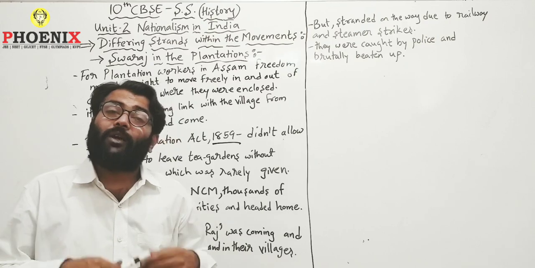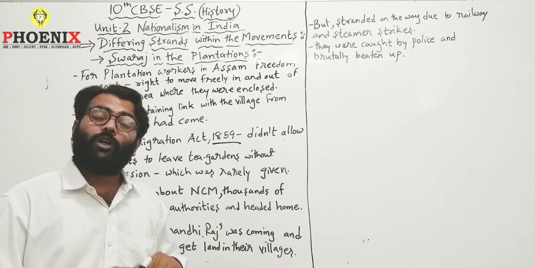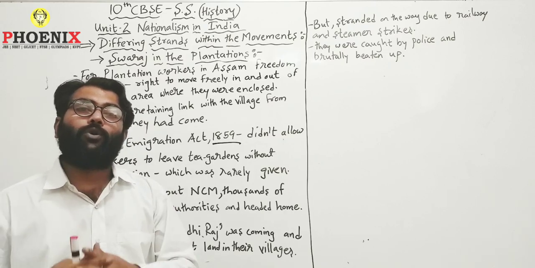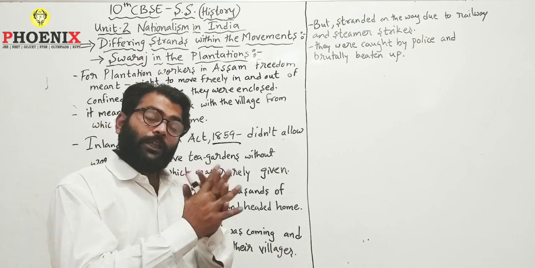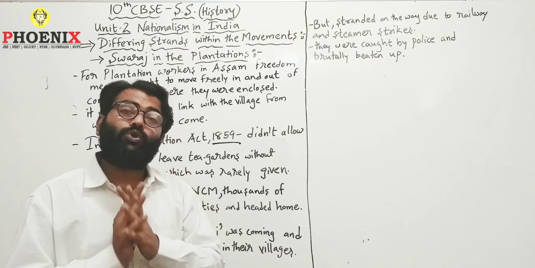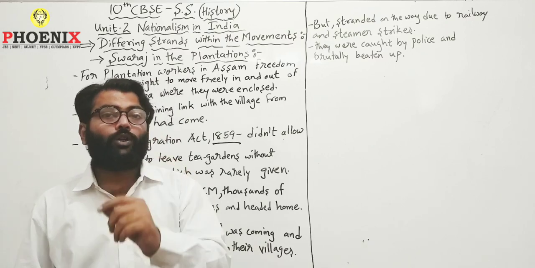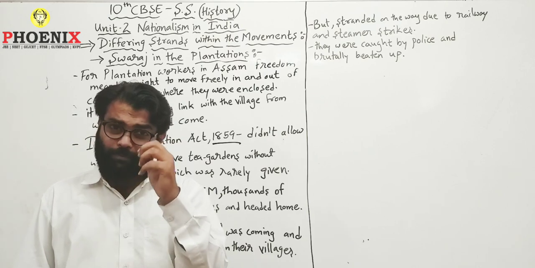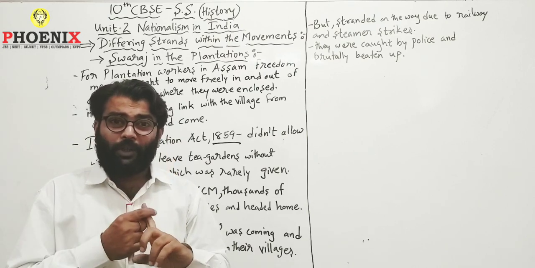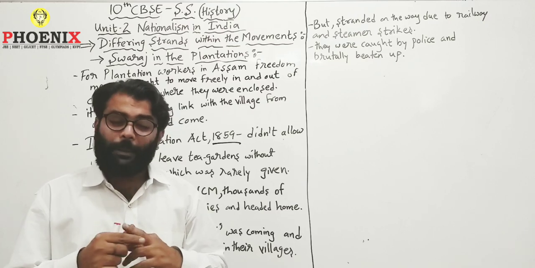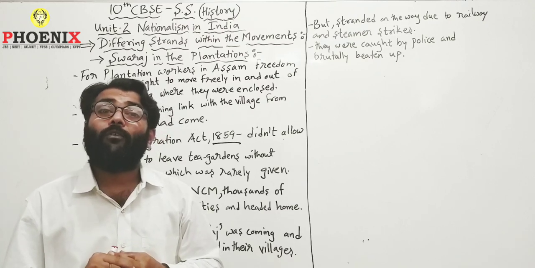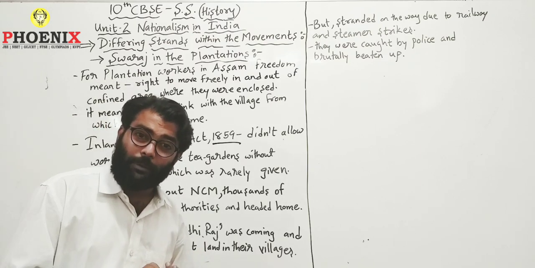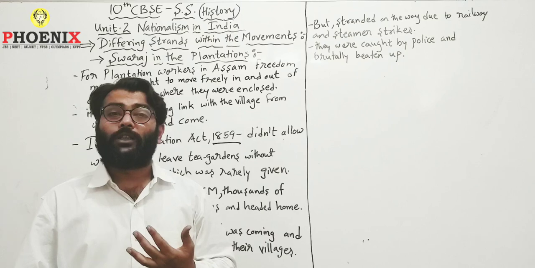So the Swaraj that they wanted to achieve, though they wanted to support the non-cooperation movement, the conditions didn't allow them to do so. That's why the people who used to work in the plantation area also had to face a huge amount of problems. So here we have understood four groups: the people who lived in towns, the people who lived in rural areas of Awadh, the tribal peasants in Gudem hills of Andhra Pradesh, and the plantation workers of Assam.